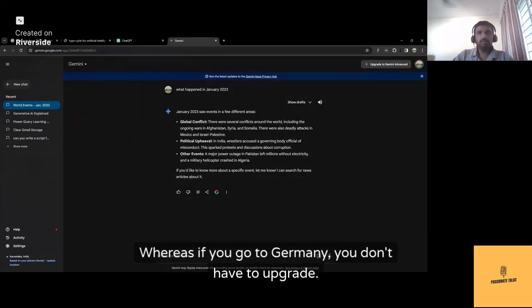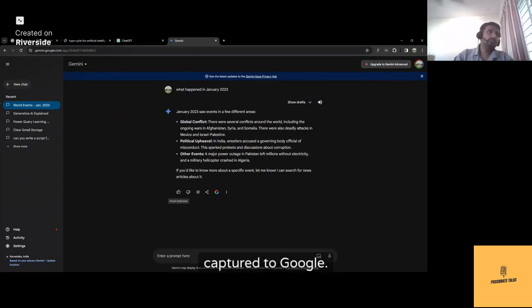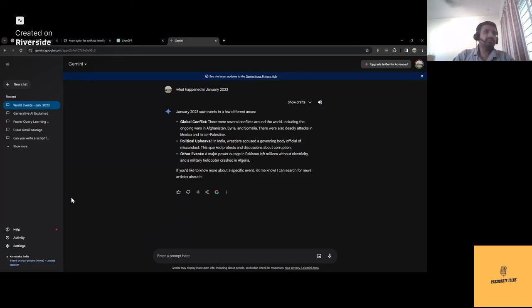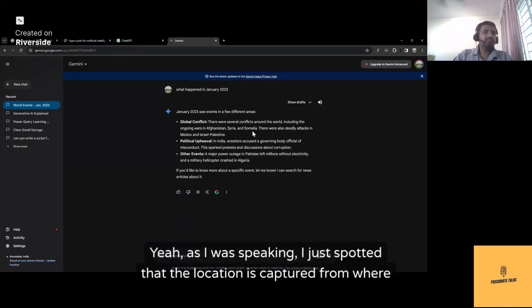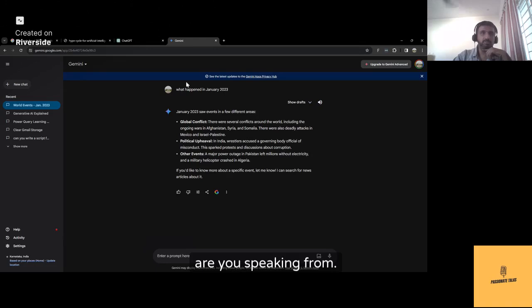Whereas if you go to Gemini, you don't have to upgrade. Everything is current, and whenever somebody feeds something to the internet, it's captured by Google, of course. Yeah, Google is number one. Nobody can beat that. Hence, you cannot escape from Google's data recovery and data retrieval. As I was speaking, I just spotted that the location is captured from where you're speaking. So if you're speaking from a particular location, it tells you where you are speaking from.